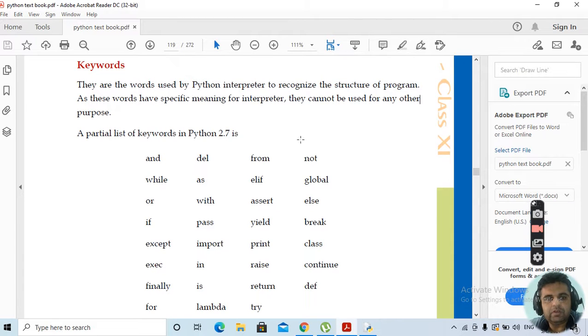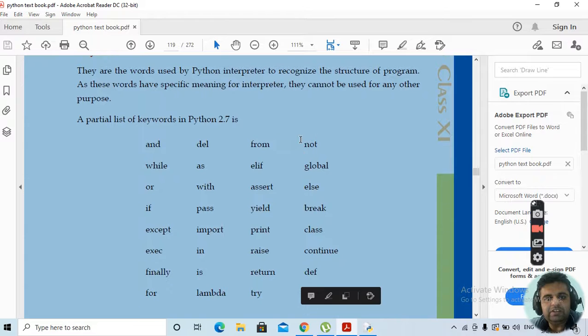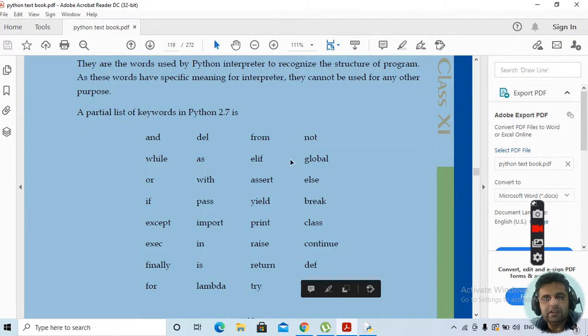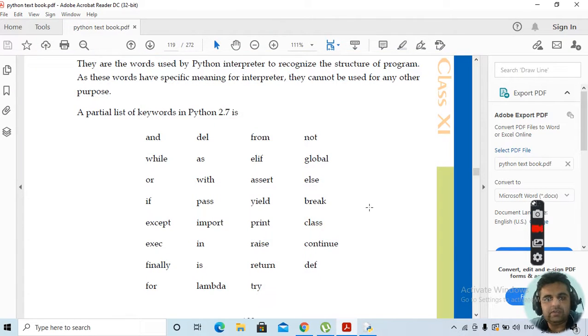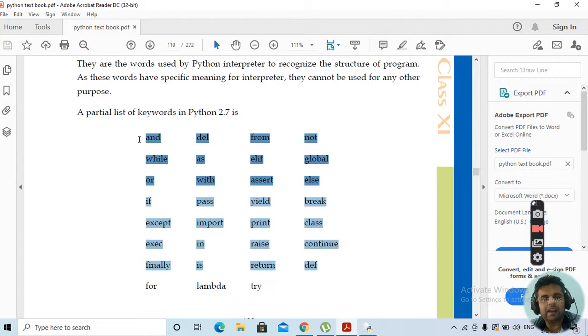Clear? Now, a partial list of the various keywords that are used is given over here. Various keywords like is, and, del (short form of delete), from, not, while, as, elif, global, or, with, assert, else. These are the special keywords.